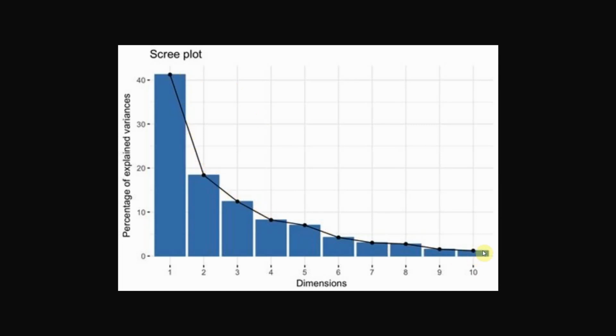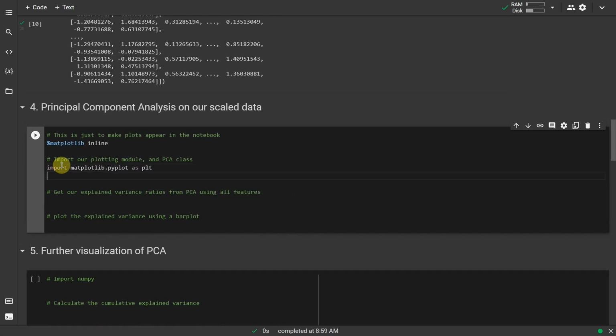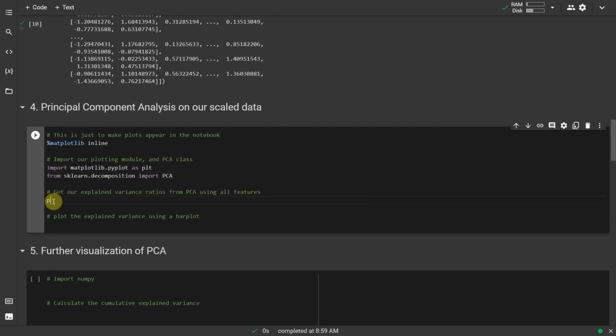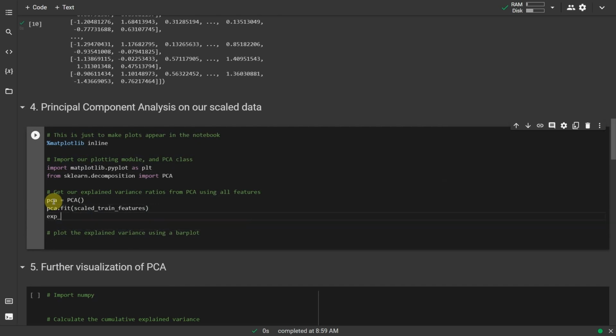Use PCA to determine the explained variance of our features. Import the matplotlib pyplot module as plt, and our PCA class from sklearn.decomposition. Define %matplotlib inline. This is just to make plots appear in the notebook. Import PCA. Create our PCA class using pca = PCA().